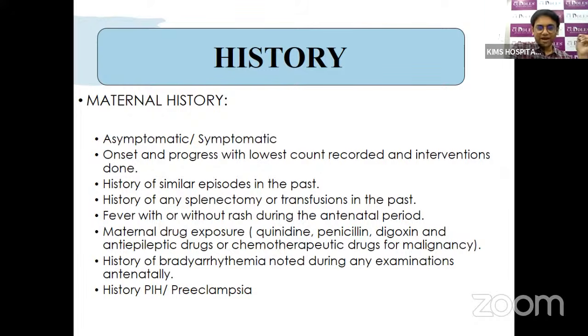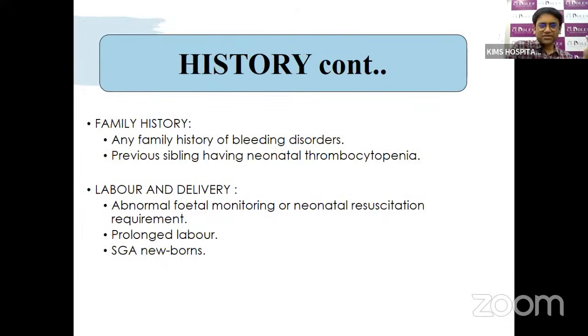Sometimes there can be bradyarrhythmia noted during antenatal examination of the mother and baby that can lead to SLE, or there can be PIH and preeclampsia, as we've seen, where early onset mild to moderate thrombocytopenia in a well baby can be related to uteroplacental insufficiency itself. For the family history, we should ask about any family history of bleeding disorders, like congenital disorders affecting either platelet function or platelet production. There can be any previous sibling history of neonatal thrombocytopenia. Again, there could be inherited disorders.